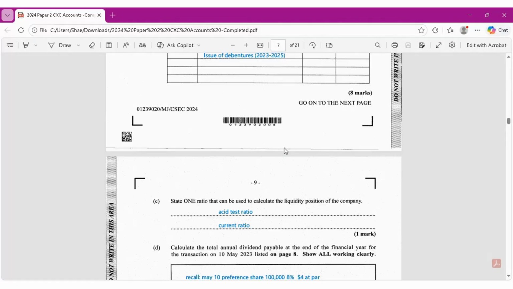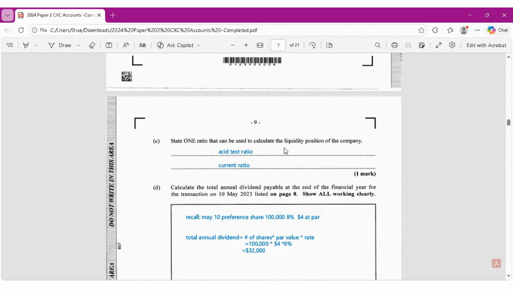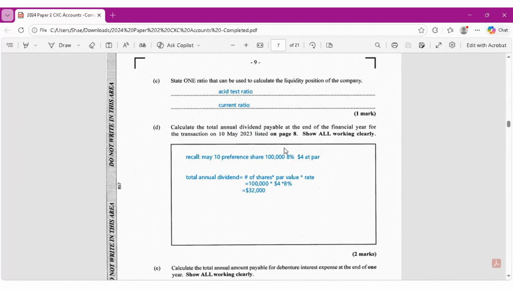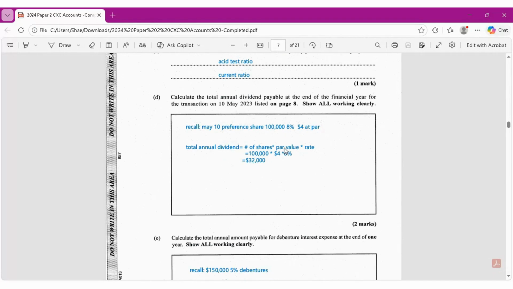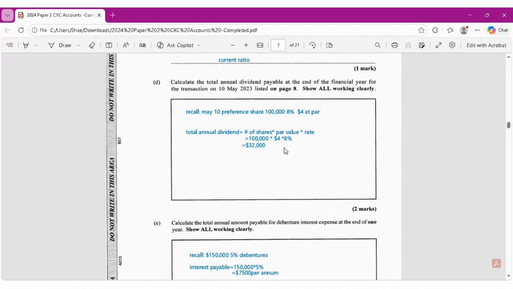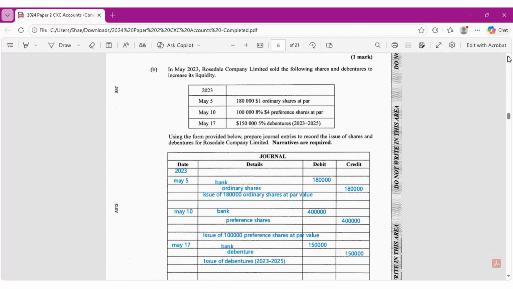Then it says state one ratio that can be used to calculate the liquidity position of a company. I gave you two: acid test ratio and current ratio. Then it says calculate the total annual dividend payable at the end of the financial year for the transaction on the 10th of May 2023. Recall that they gave us that the preference shares are 100,000 at 8%, and the par value is $4.